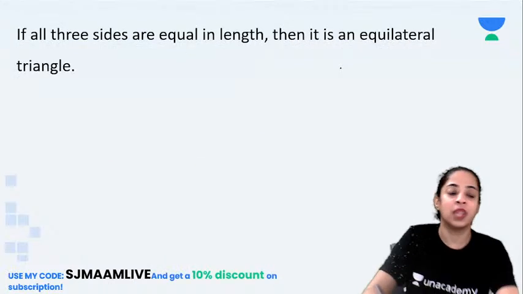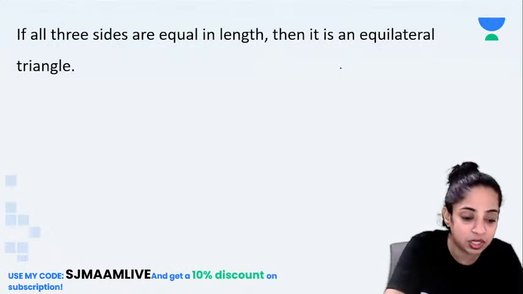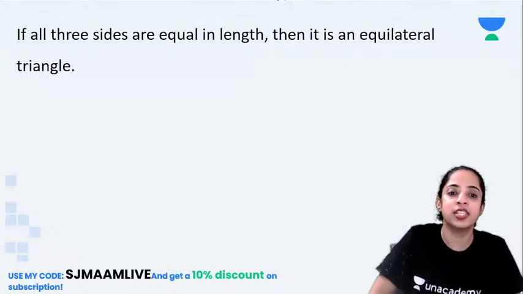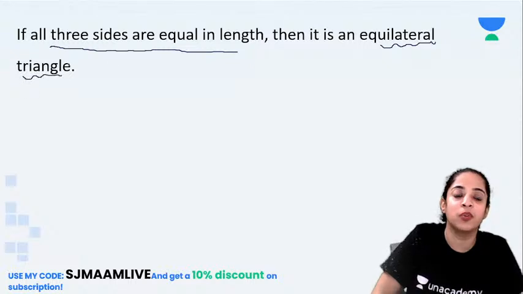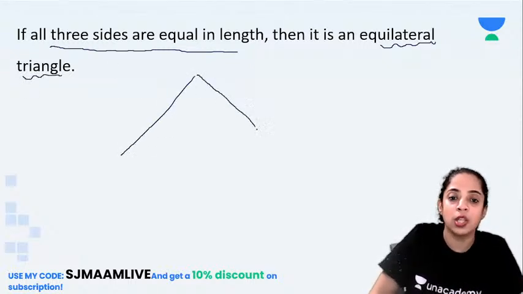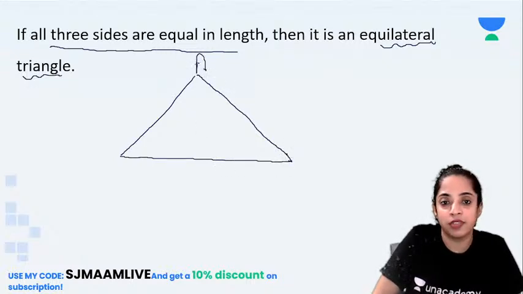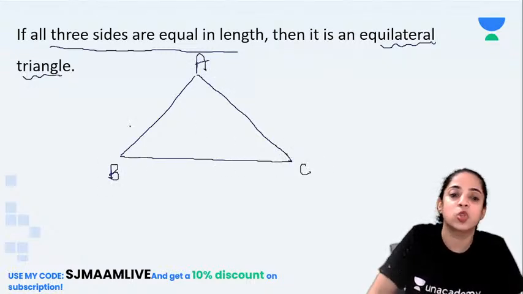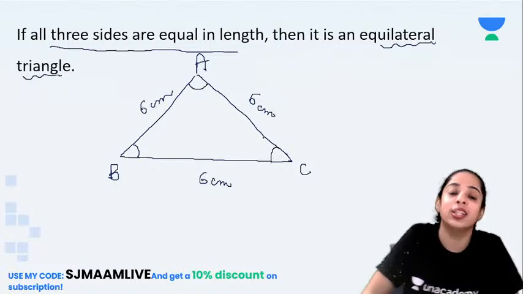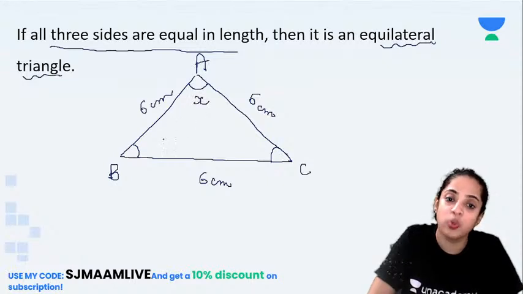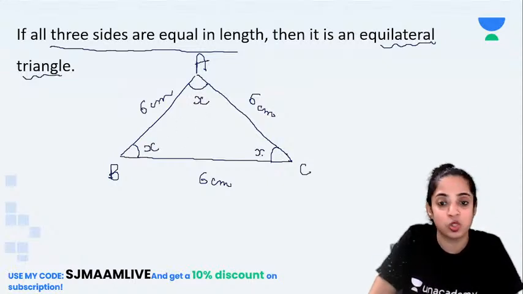Clear? Now, if all three sides are equal in length, then it is known as an equilateral triangle. I already explained an equilateral triangle to you. So see here, all the sides are equal. I'm just drawing a rough diagram here. So if this is A, B and C, and suppose all the three sides are same, for example 6 centimeter, 6 centimeter and 6 centimeter, then all these angles, that is angle A, angle B and angle C, all these interior angles will also be same. So suppose if this is X, this will also be X, this will also be X.